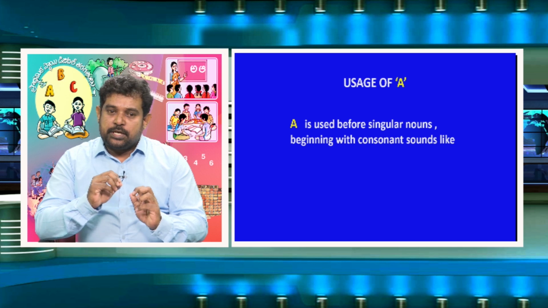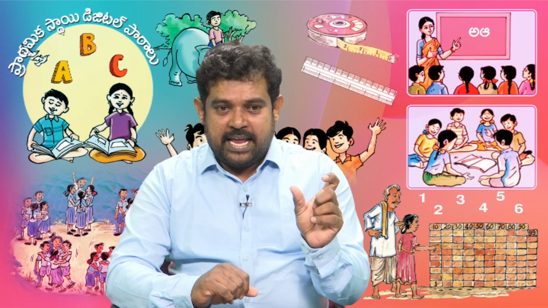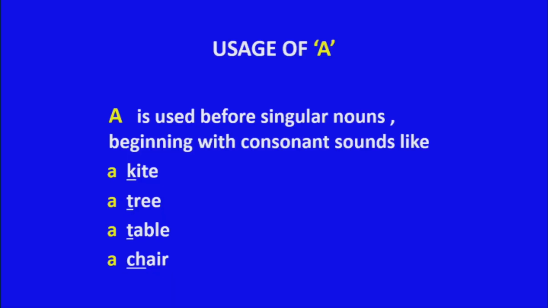A is used before singular nouns beginning with consonant sounds like a kite, a tree, a table, a chair. Observe these words. So, once again, a is used before singular nouns beginning with consonant sounds like below sentences.